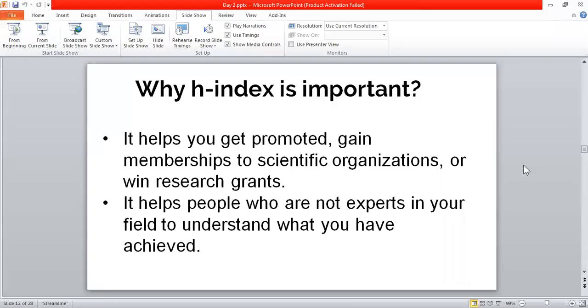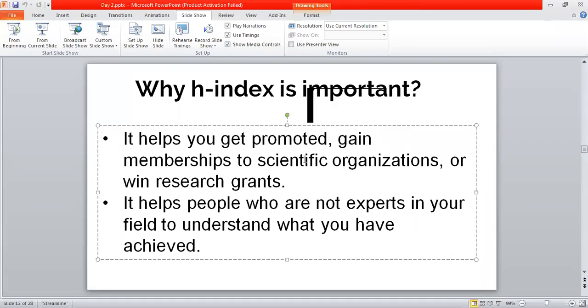So it will help you to get a promotion. It will help you to get memberships for various science organizations, and it will also help you in getting a research grant. So these are the various ways in which H-index is going to help you, and it is important. The next thing is it helps people who are not experts in your field to understand what you have achieved.